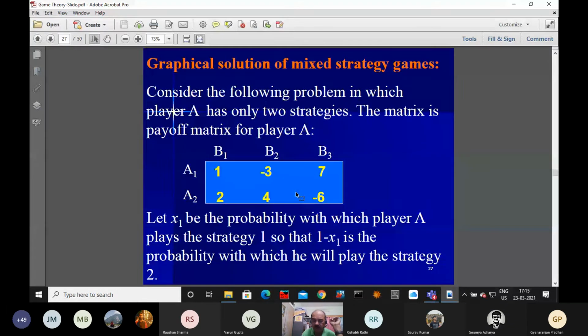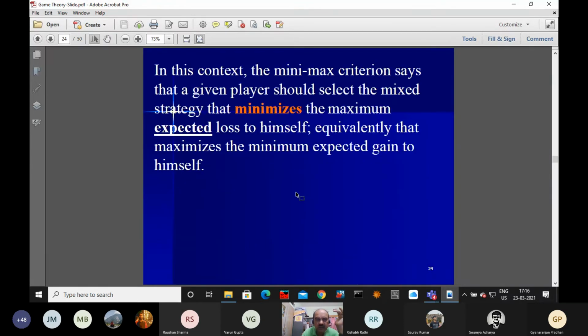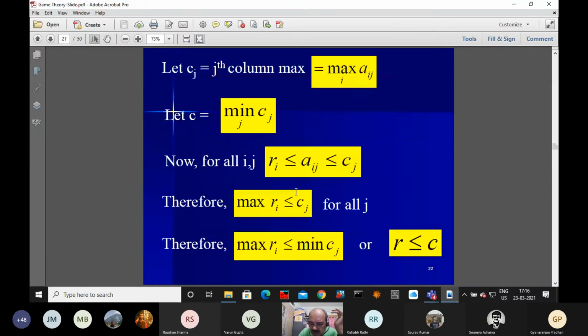Sir, what happened to the strategy B1? It was above the lower envelope, so we did not get a point there. But how did we conclude that y1 should be 0? See, I'm telling you, this B1 is not contributing. It has no role.